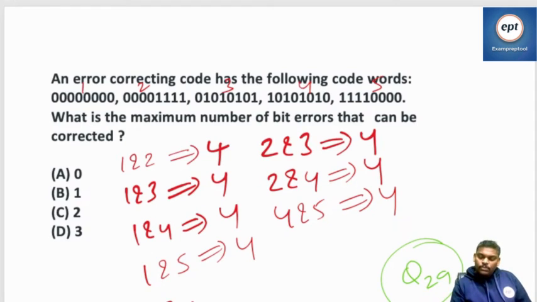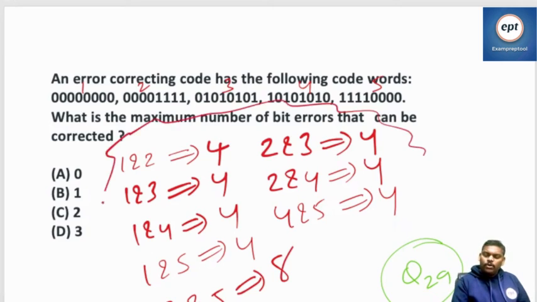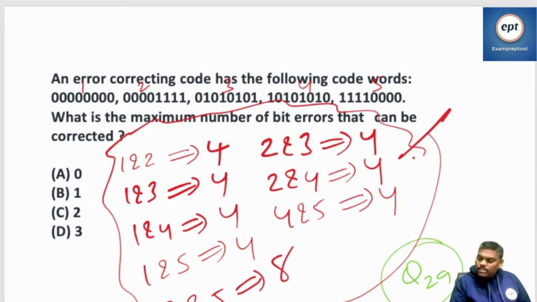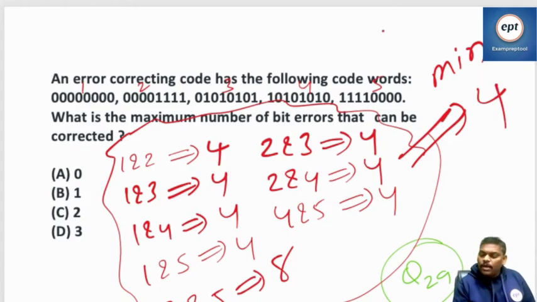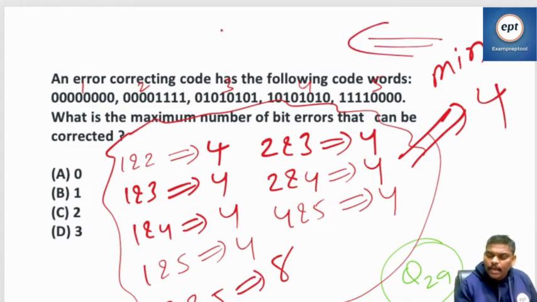Next, 2 to 5, how many bits differ? 8. So find out all possibilities. Among all, which is minimum? Find minimum. 4.